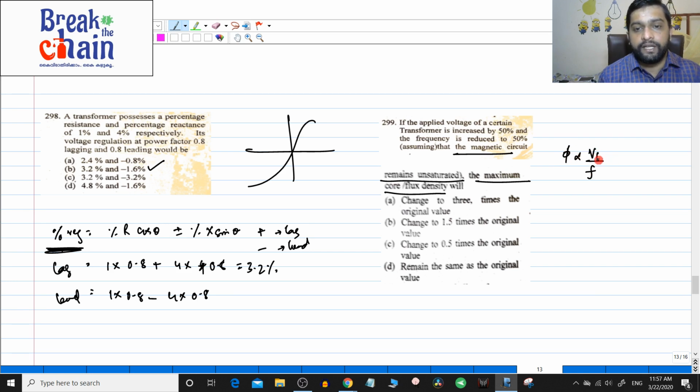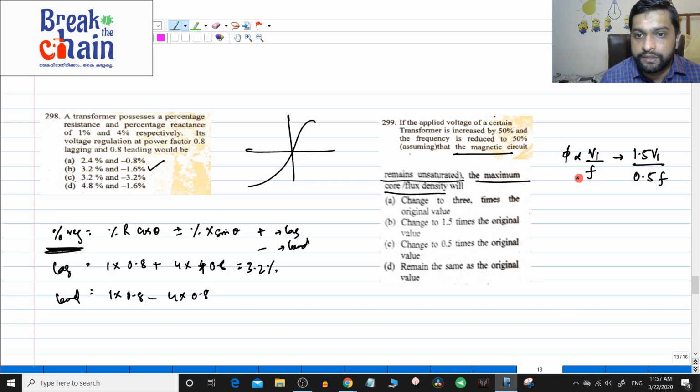The voltage is increased by 50%, so if the voltage was 100, now it has become 150. So the voltage has changed to 1.5 V1, and the frequency is reduced to 50%, so it becomes 0.5 F.